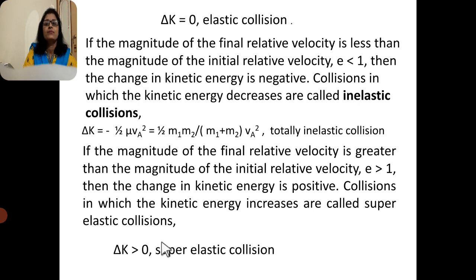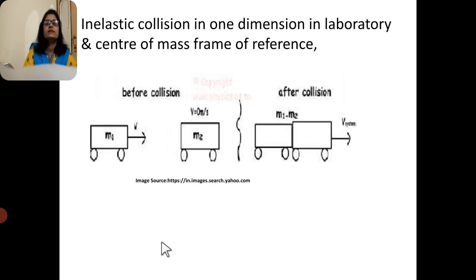Now come to the main point, that is inelastic collision in one dimension in the laboratory as well as the center of mass frame of reference. Here we consider the figure. In this figure, m1 is one body and m2 is another body, and v is their velocity. This is before collision. After collision, there will be changes. The momentum is the same, but the kinetic energy will change.